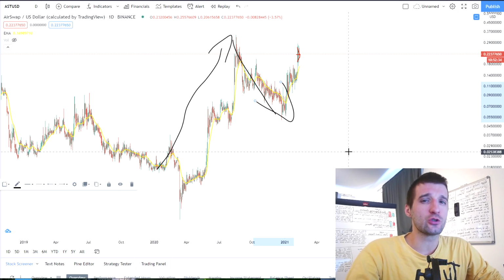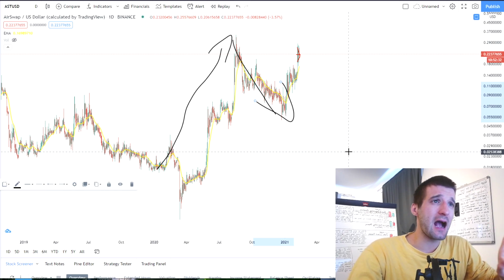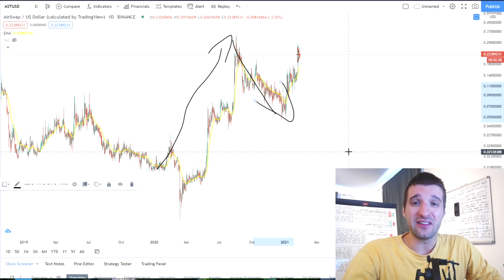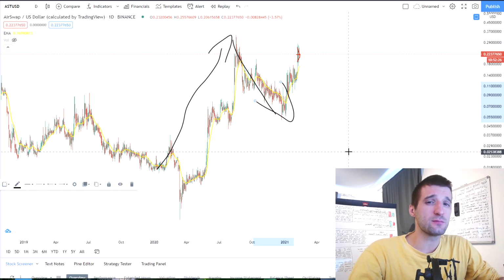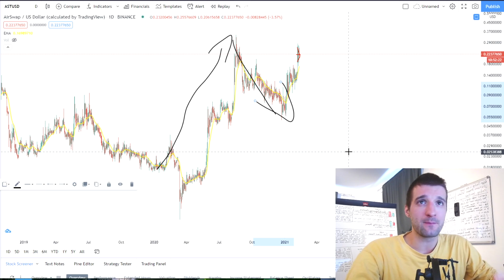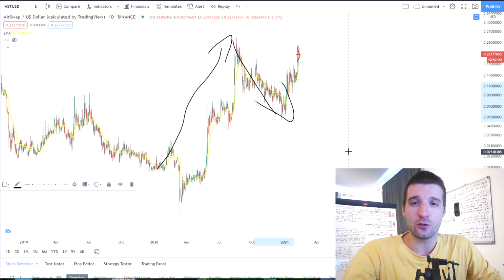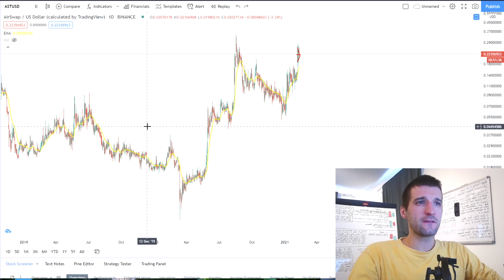Now we will try to determine actually how this looks like. How high can we go in this price, and what could we expect from AirSwap? How much gains in the future can we expect from AST USD here? Now, the first thing first, we're going to measure the wave 1, ladies and gentlemen.